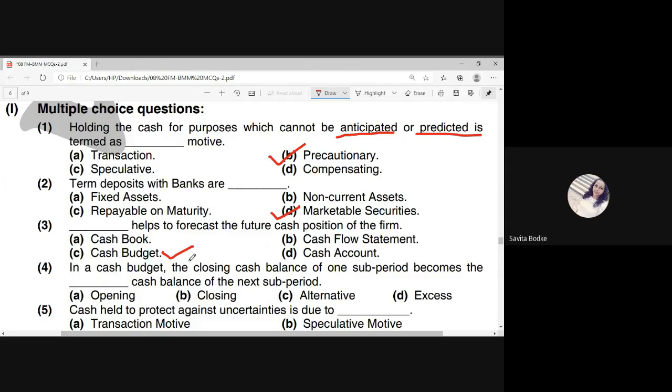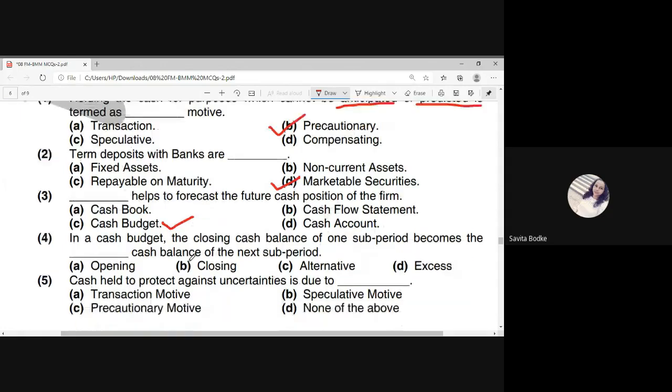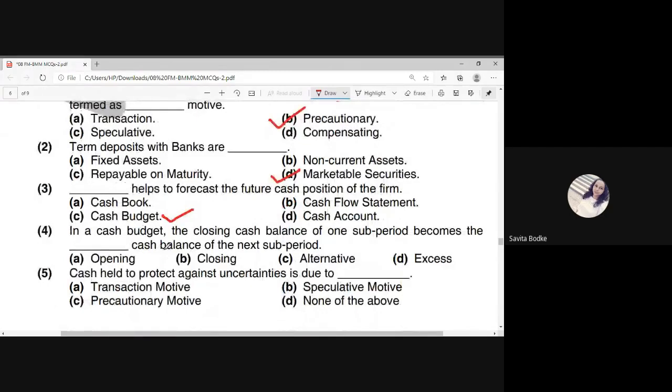Now the next MCQ is, in a cash budget, the closing cash balance of one sub period becomes the opening cash balance of the next sub period. We have already studied a lot of numericals based on this, and whatever closing balance you are having for the particular month or period, that becomes the opening balance for the next period.